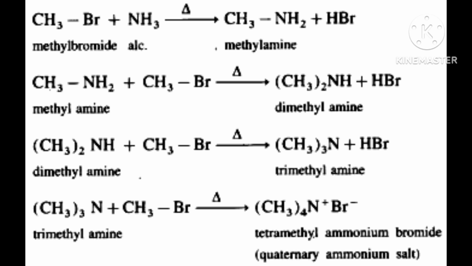Means if X is Cl, then you will get NaCl, NaBr, NaI depending on X. X may be chloride, bromide, iodide. Here RNH3X was there, N was plus charge, X was negative charge.